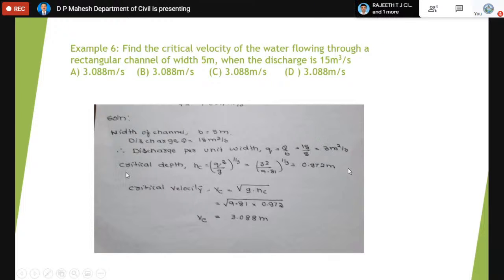When you know small q, we can find the critical depth using the formula (q squared by g) to the power 1/3. So small q is 3, g is 9.81. You will get the critical depth. When the critical depth is known, there is another formula for critical velocity: Vc equals the root of g hc. You must find hc first. Without hc, you cannot calculate Vc. To find hc, you have to find small q, the discharge per unit width. Then we can find Vc. Vc is 3.008. Now the answer is the second one. The second one is the correct answer. You have to work it out correctly.